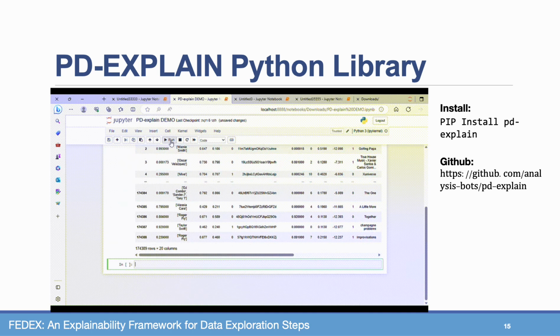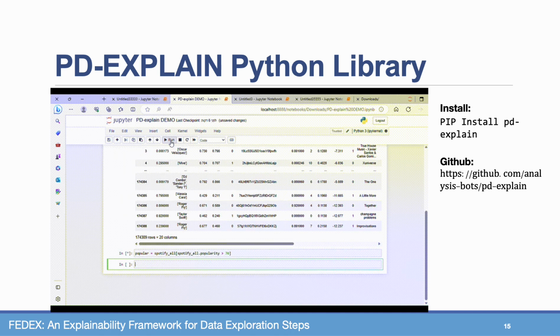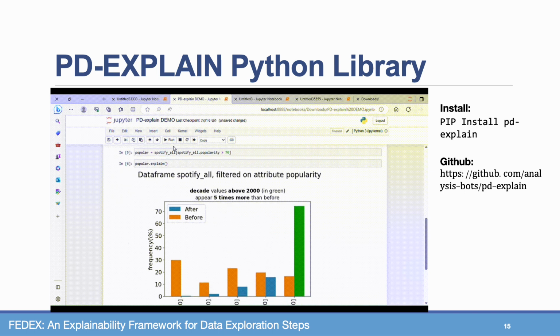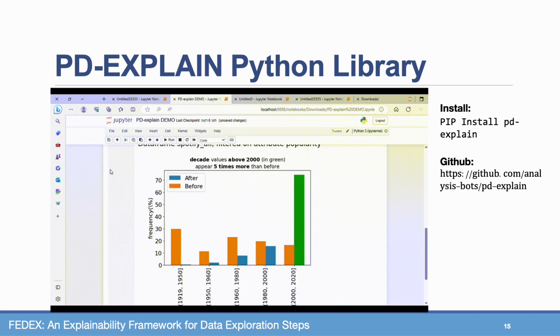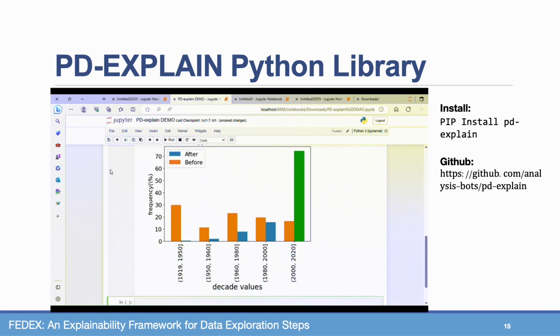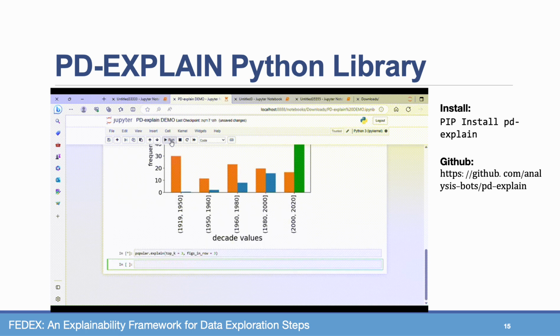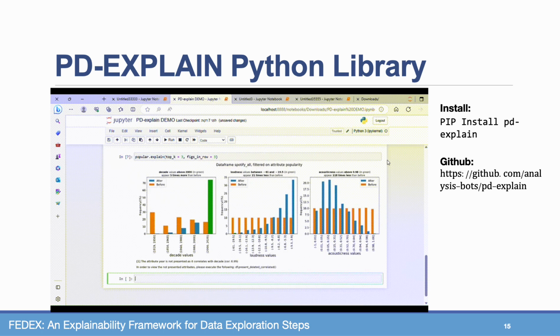It wraps the pandas data frame, and as we can see in the example here, the user loads a dataset and then makes a similar query to the one we saw in the example today, and then uses an explain method, which is performed by PDExplain, and the explanation is provided inline. FedEx also contains advanced features such as allowing users to obtain a prefixed number of explanations displayed in one row, and it also knows how to eliminate correlated explanations.